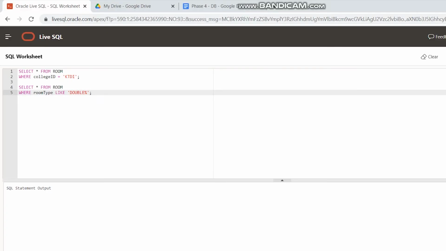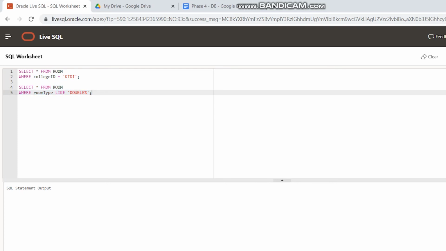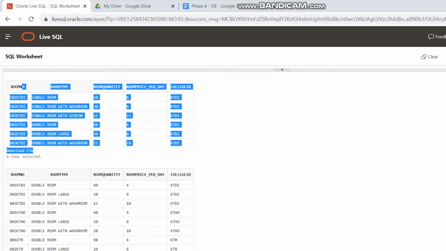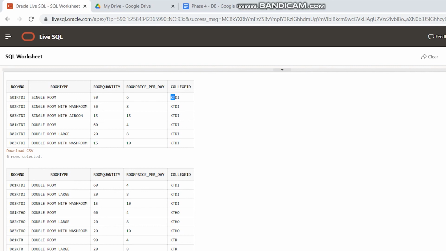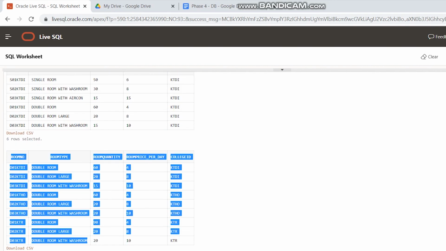Now I will show how students can use this system. First, they can view the rooms in only one college. If they select from the room table where the college ID is equal to KDDI, they can only view the types of room that KDDI has. Second, they can choose by room type. This means if they only want a single room or double room, only the double rooms from the different colleges are displayed. So the first table first, we can see all the rooms from KDDI are displayed. In the other, they want to choose from the room, so they can see each type of double room from different colleges,